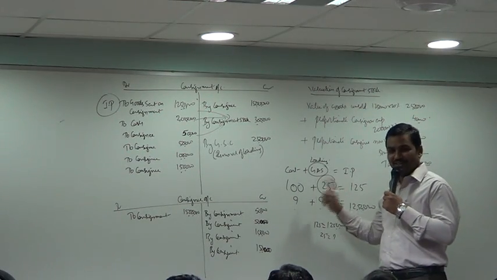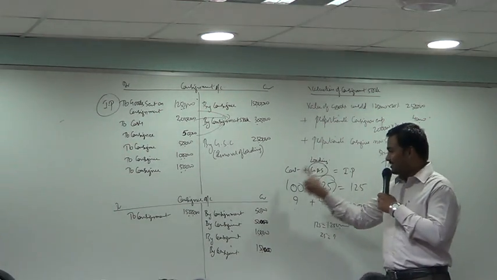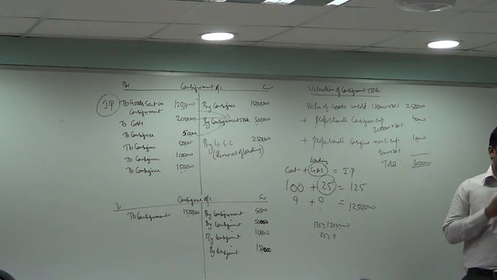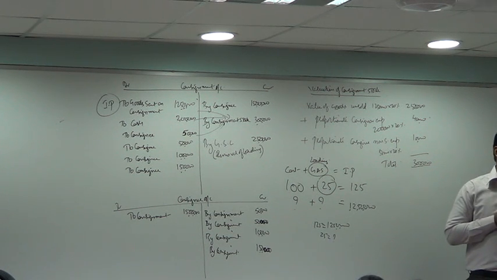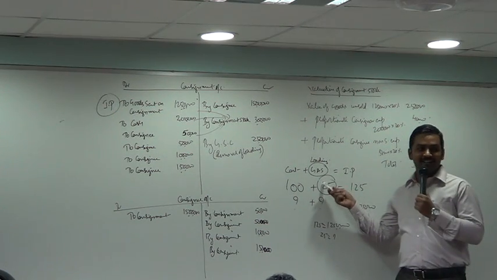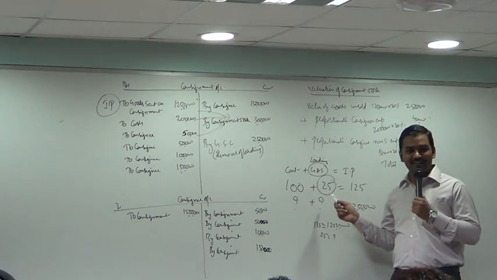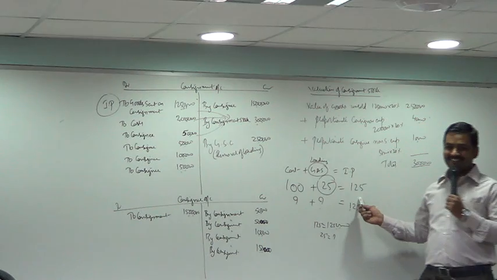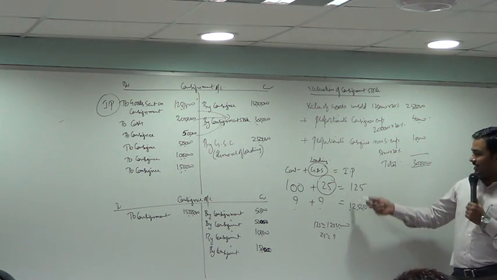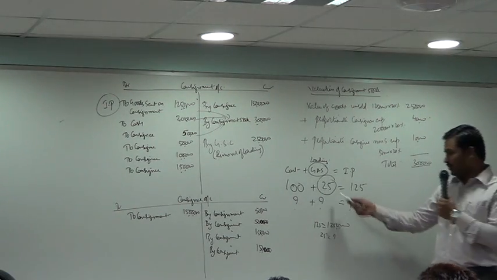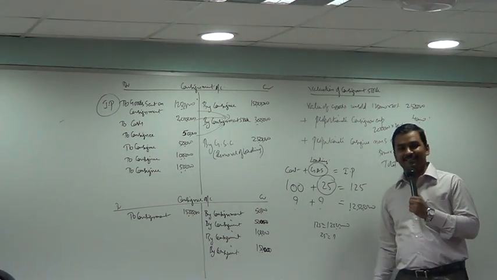Write like this only. Remember it forever. Cost plus loading is equal to invoice price. What is loading? How was loading calculated? If this is 100, 25 units of loading was added. Totally 125. The goods were sent at invoice price, 12,50,000. I want to know how much loading is there.